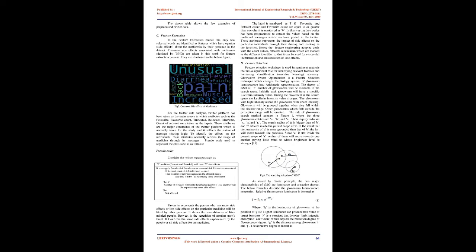During the movement in the search space, the luciferin intensity value changes. The glowworm with high intensity attracts the glowworm with lower intensity. Glowworms will be grouped together when they fall within the circular range. Other glowworms which fall outside the perception range will be omitted.